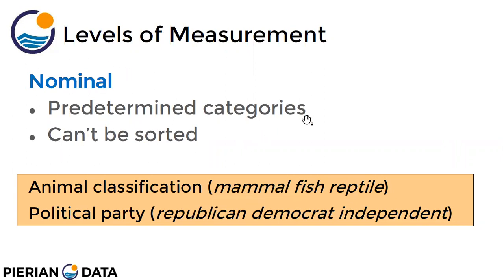There are predetermined categories, right? So cow belongs to mammal, bird belongs to the bird category, and crocodile is a reptile. Okay. So there is a predefined classification from biology, or a political party: Republican, Democrat, or Independent, or like BJP, RJD, or Congress. So you cannot sort them, but they are already predefined,